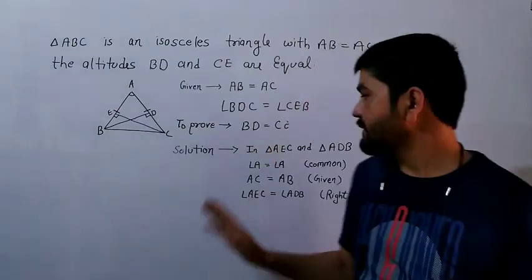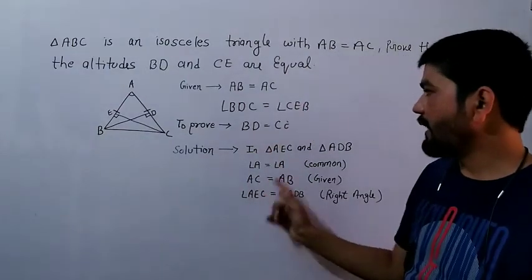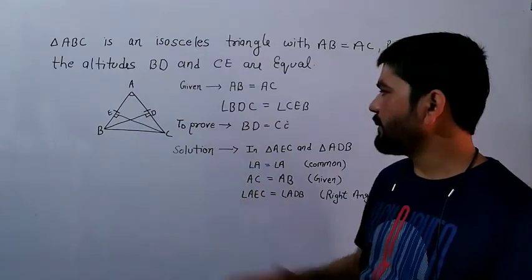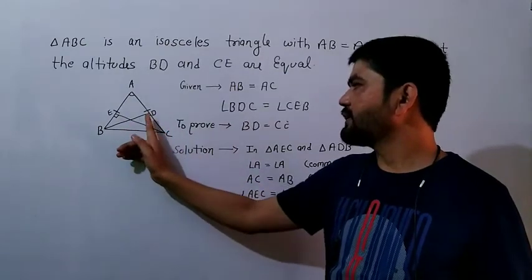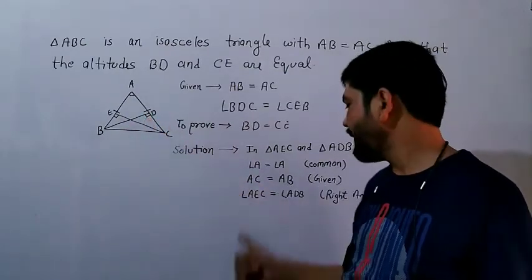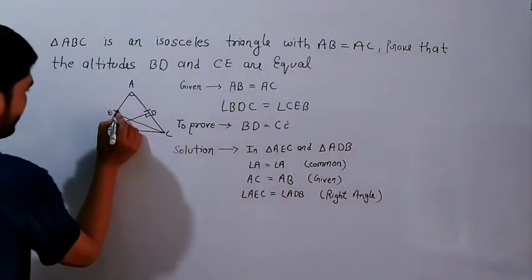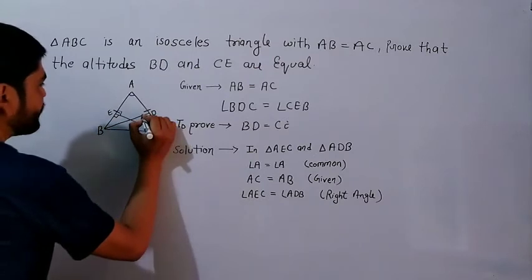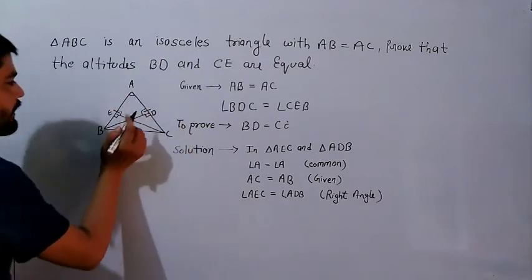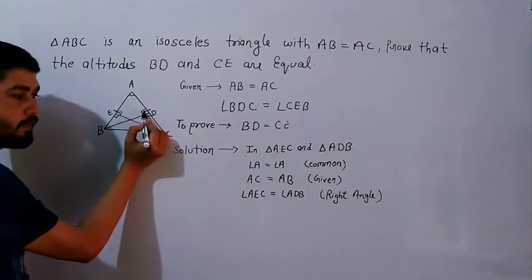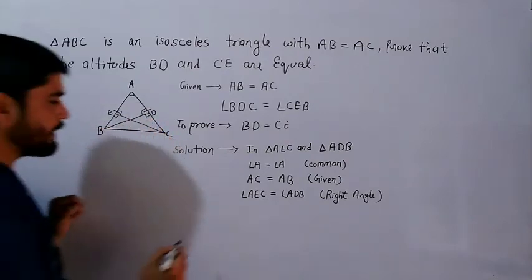First see here. What have I written? Angle A, common. Then AC is equal to AB, this side I have taken. Then the third one I have taken, AEC. It means this angle is a right angle, and this is also a right angle. So what property is coming? Angle, angle, side.